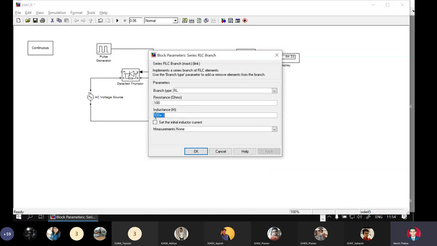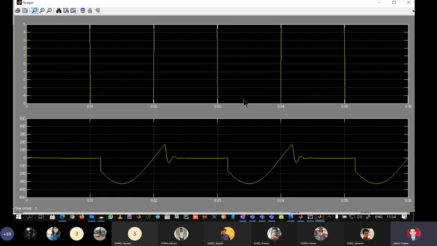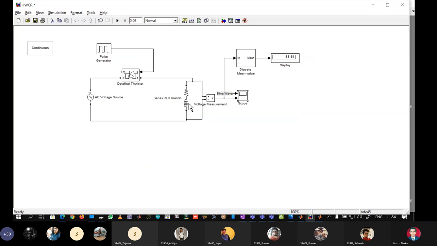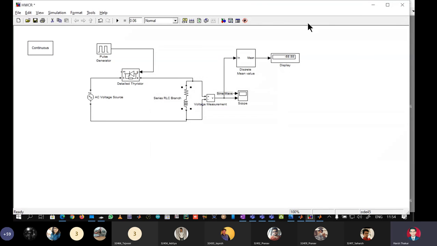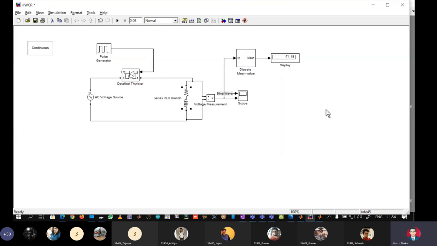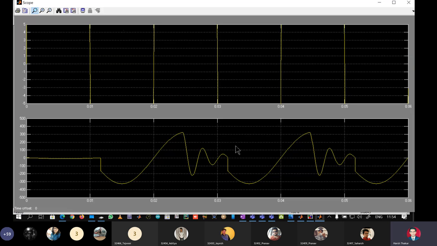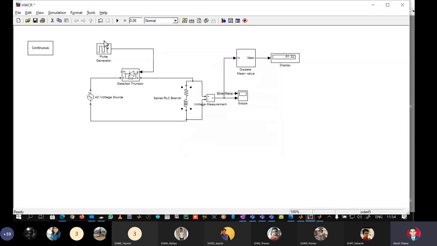Go on increasing it. Make it 200. Minus 88.88. Minus 71.19. Okay, make it 1. So either you write 1000 millihenry, same thing, minus 51.32. Anyone write 1 also here. So 1000 millihenry is nothing but 1. Same effect we are getting.